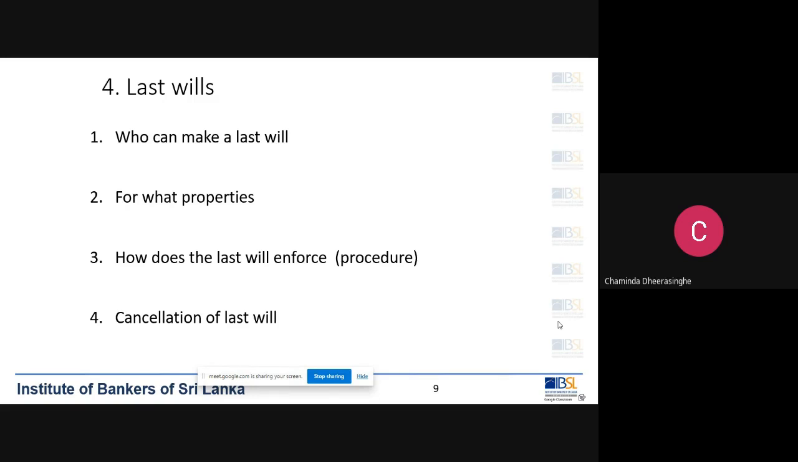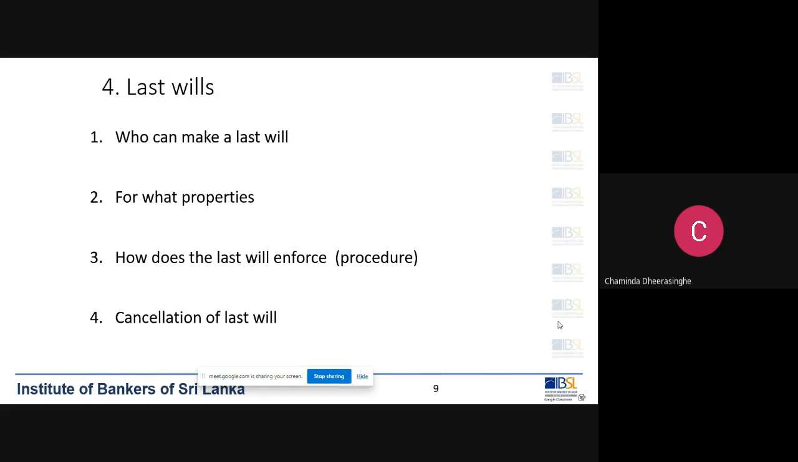In a last will, you can give the properties to more than one person. So you can nominate more than one person in a last will. It is not necessary that they be the legal heirs. You can give your properties to anybody, any institution, or even a temple or whatever organization by a last will. So that you have to remember.